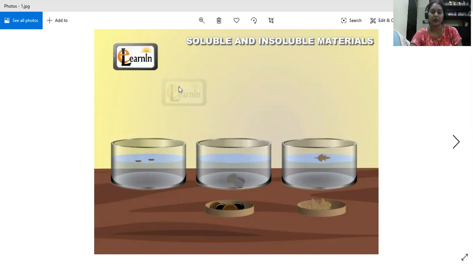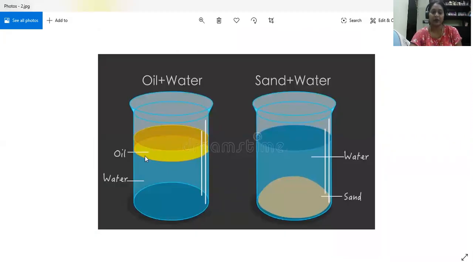Now if you pour oil in water, the oil will also not dissolve in water, but it will form one layer over the water. So you can conclude that even oil is insoluble in water. If you take sand in water, the sand will settle down, but it will not dissolve in water. So you can say the sand is also insoluble in water. But if you drop sugar or salt, they are soluble in water.